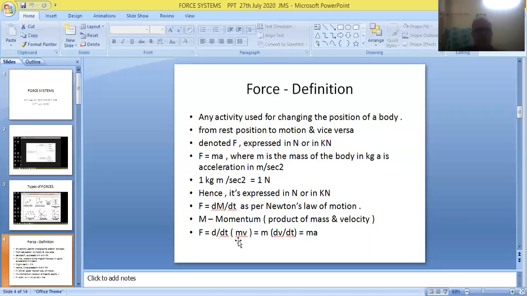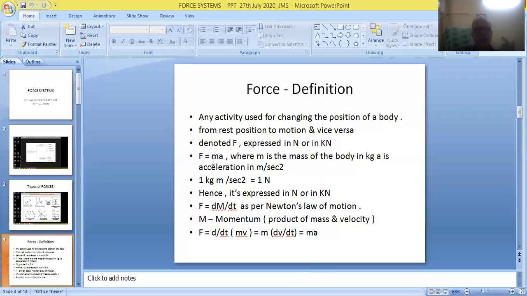As per Newton's law of motion, this force is directly proportional to the rate of change of momentum. So it is written as dp by dt. And again, momentum is a product of mass and velocity, so it is written as d by dt into mv. Mass is a constant parameter, so it comes out, written as m into dv by dt. dv by dt is nothing but the rate of change of velocity, that's acceleration. Ultimately, F is written as a product of ma.